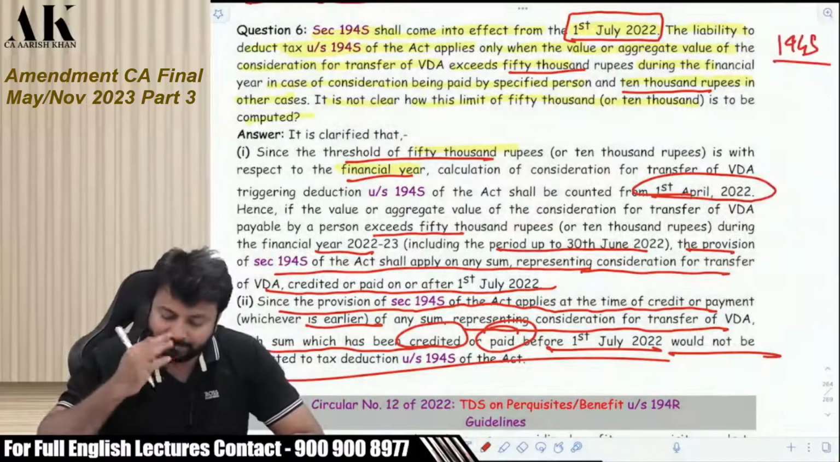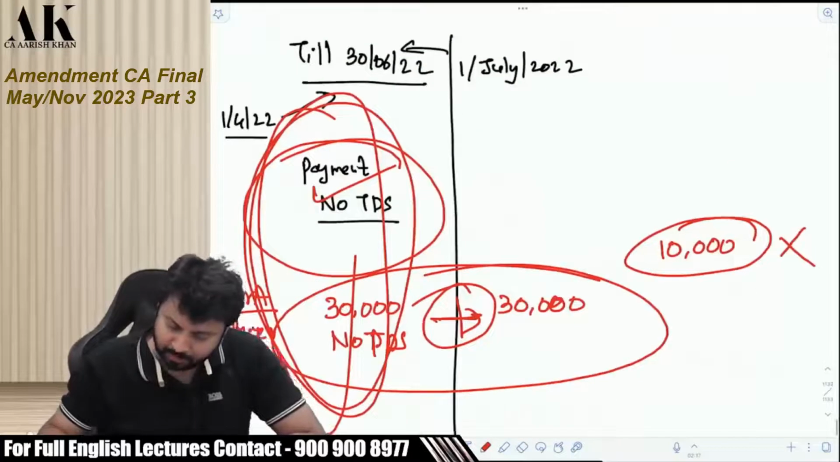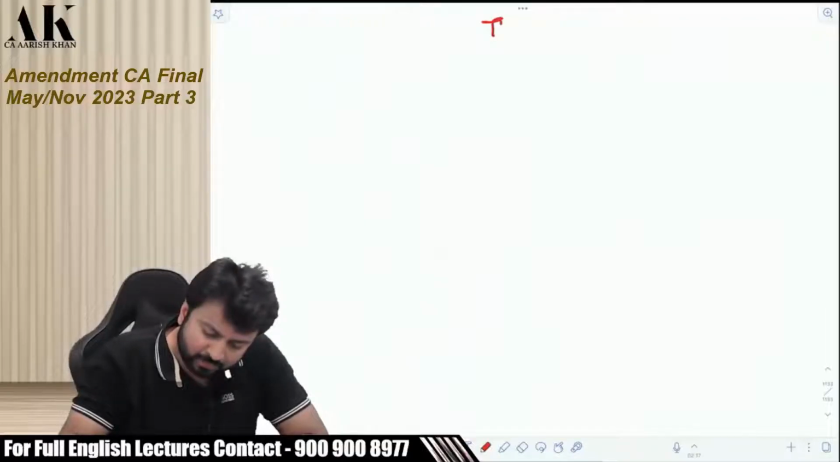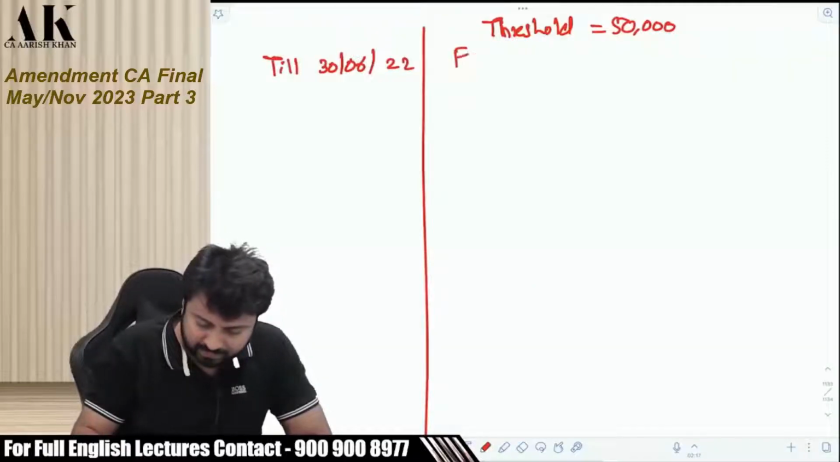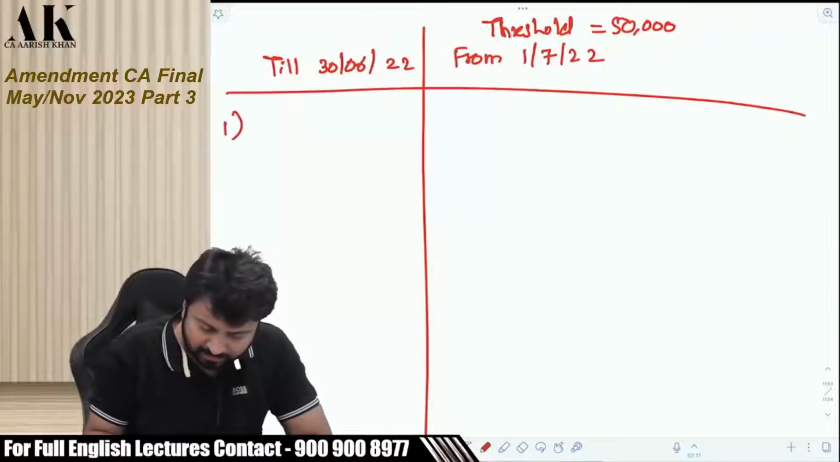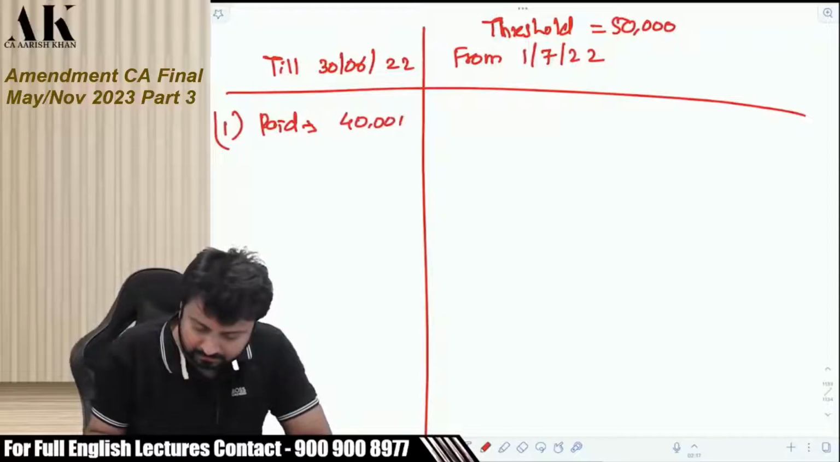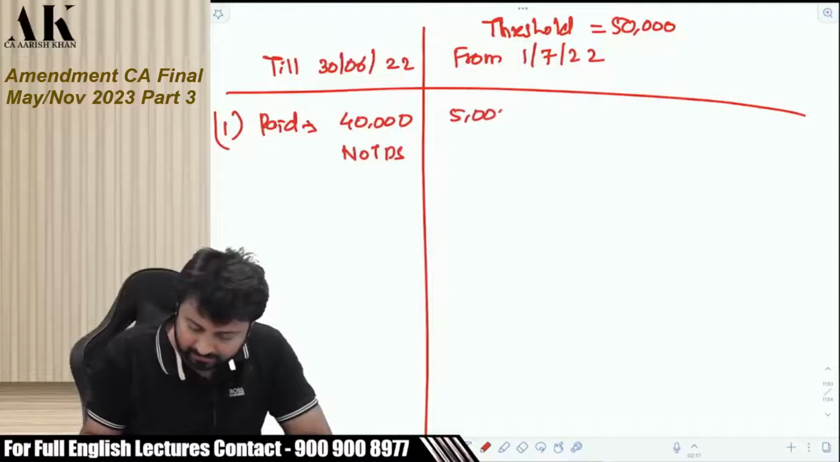So let me give you an example now over here. Suppose in our case the threshold is 50,000. Okay, we have to consider one of the threshold here. Suppose the threshold in our case is 50,000. Okay. Now this is till 30th June 2022 and from 1st July 2022. Okay. Case 1. Now suppose you paid 40,000. No TDS. Now you paid another 5,000. No TDS. Because the threshold does not exceed 50,000.